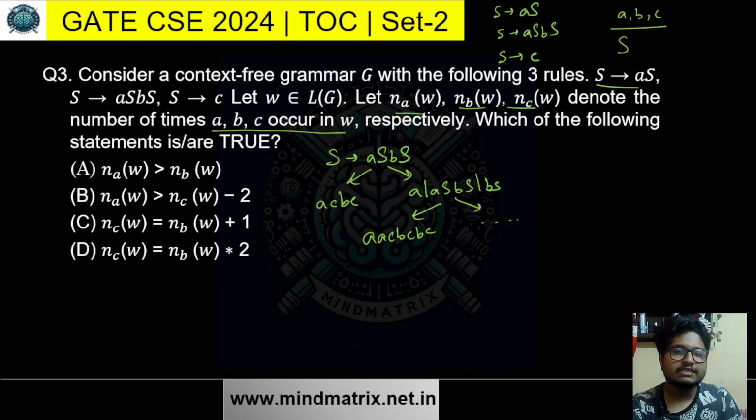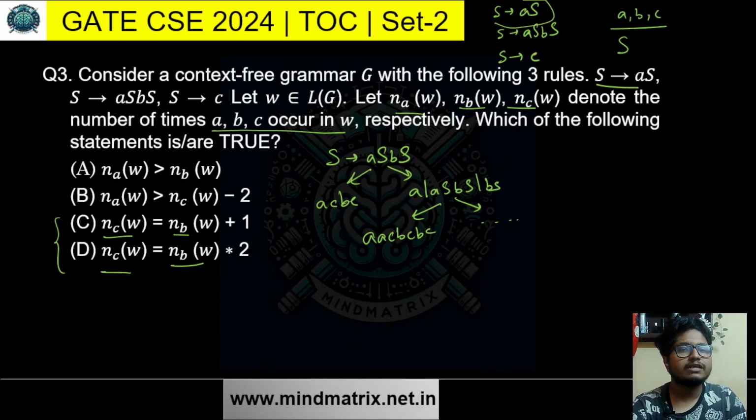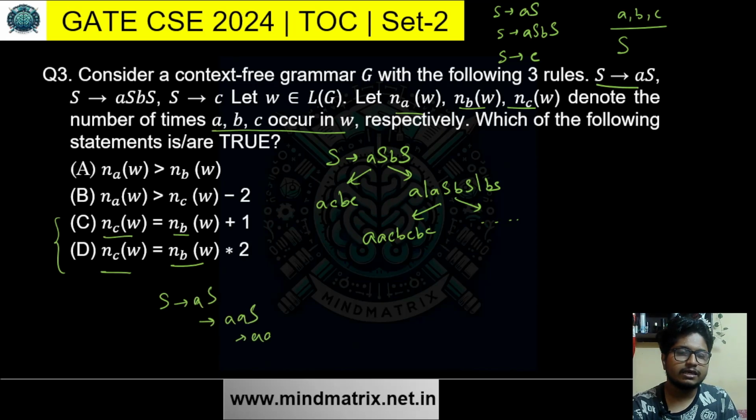Now what is the number of B and C here? I am not considering the S to AS rule, because I am checking options C and D first of all, which comprise NC and NB. Now the S to AS rule in no way contributes to the number of B or C. It only increases the number of A's, because S to AS, then AAS, AAAS, it will only increase the number of A's, no contribution to B or C. So we are just considering these two rules, increasing the non-terminals or replacing with C at any point.